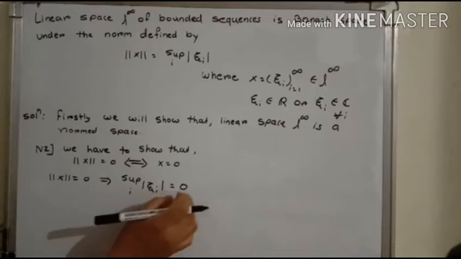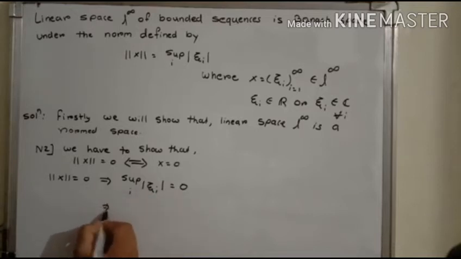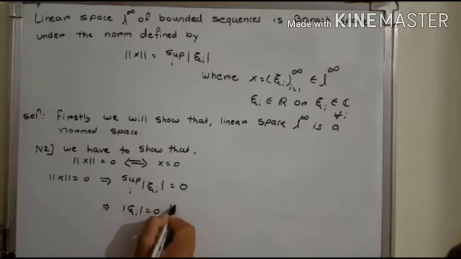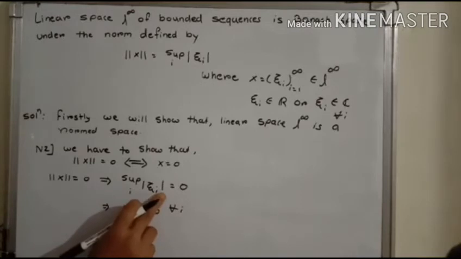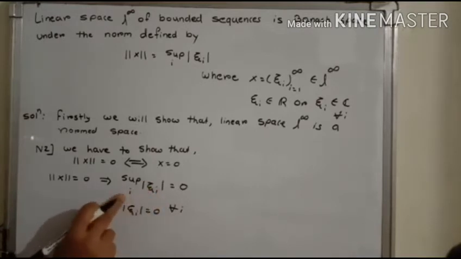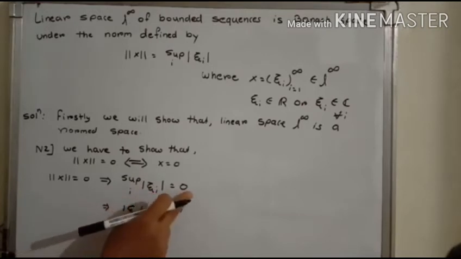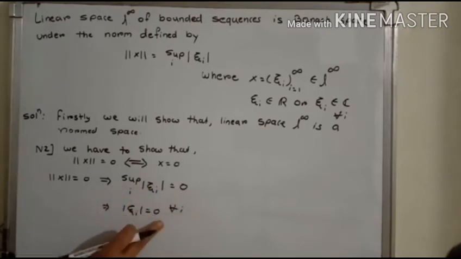Therefore the supremum equals 0 implies that each mod of xi I equals 0 for all I, because the supremum of non-negative terms is 0, which means each term must be 0.